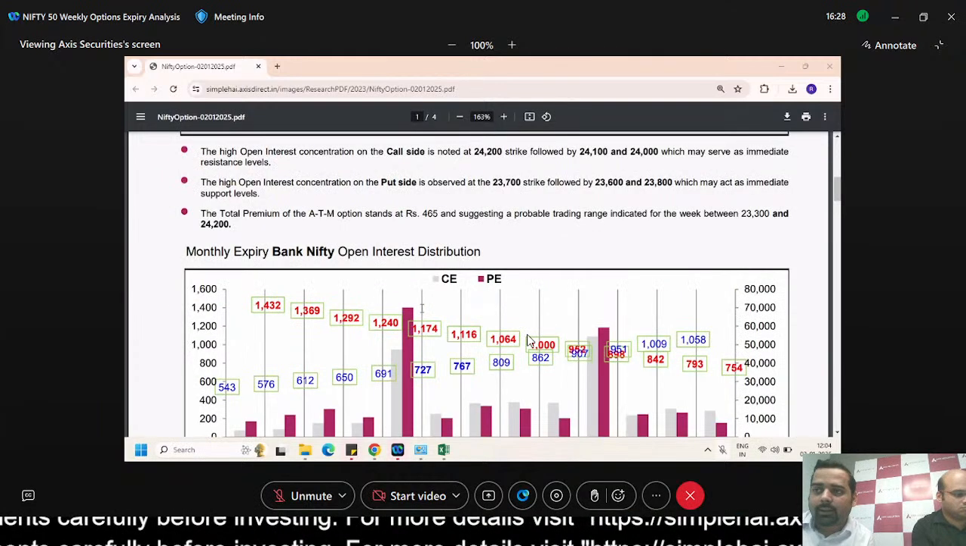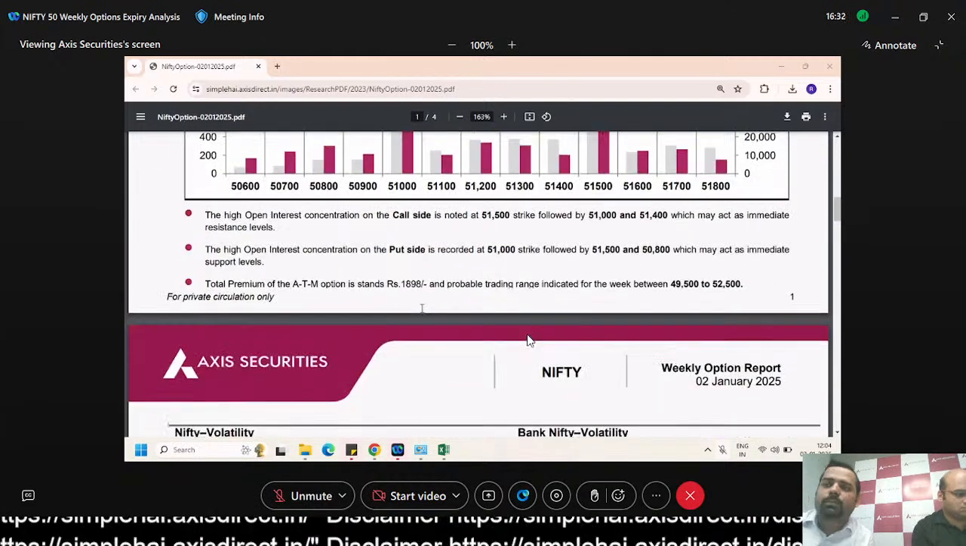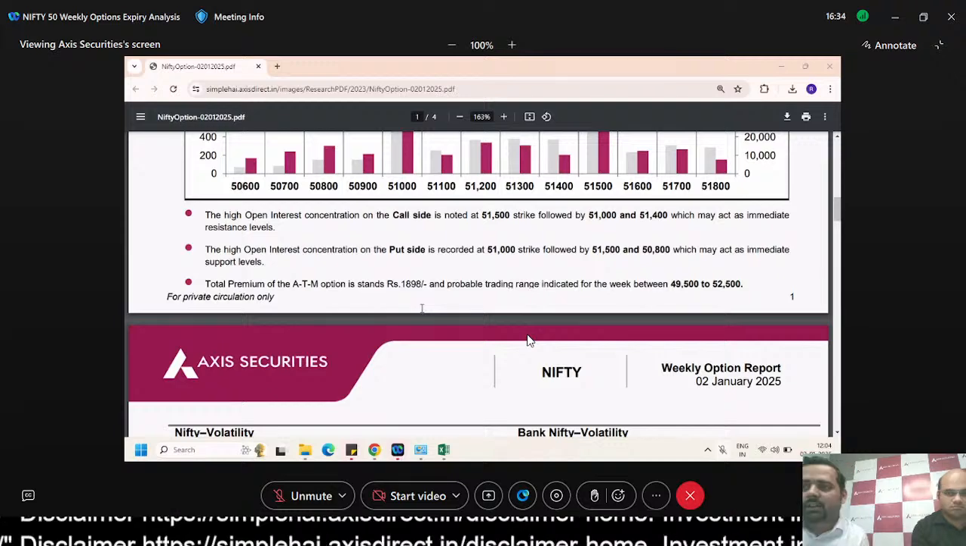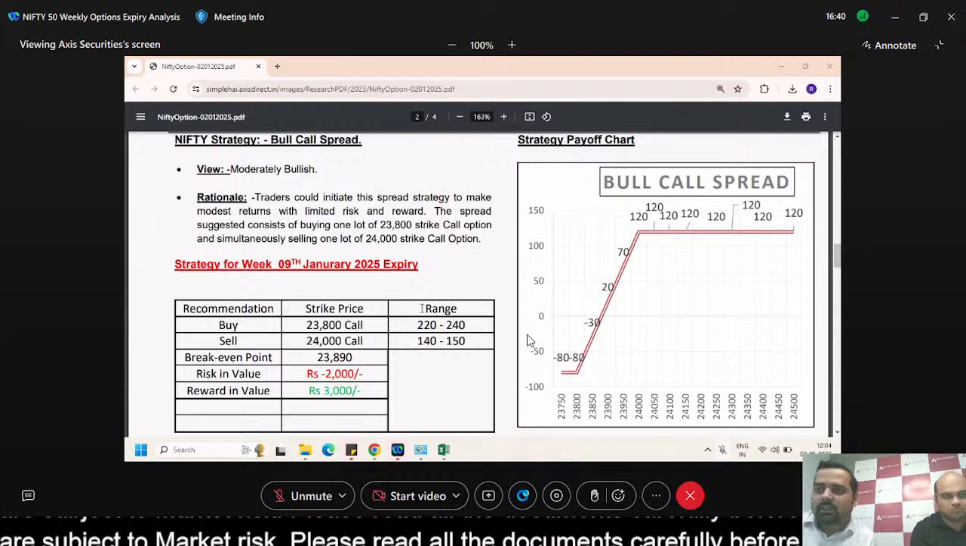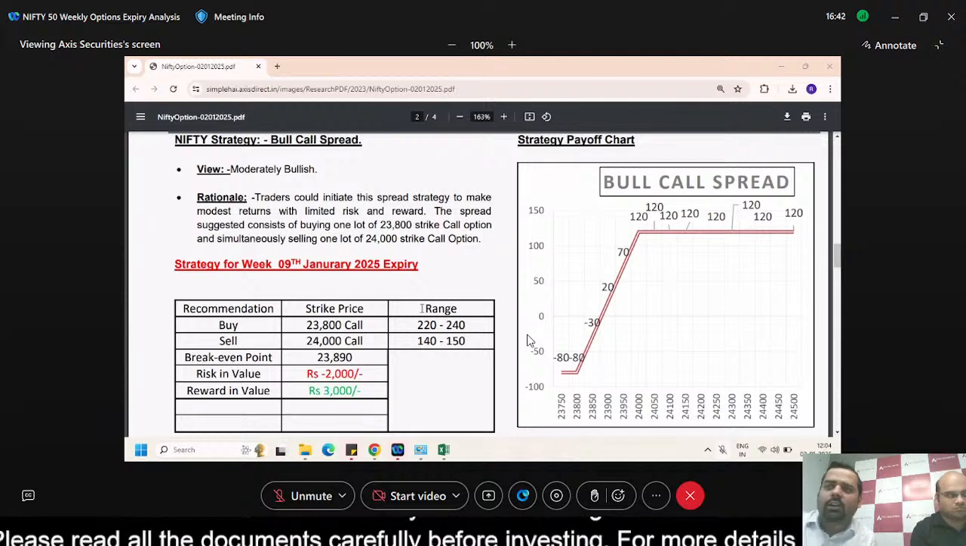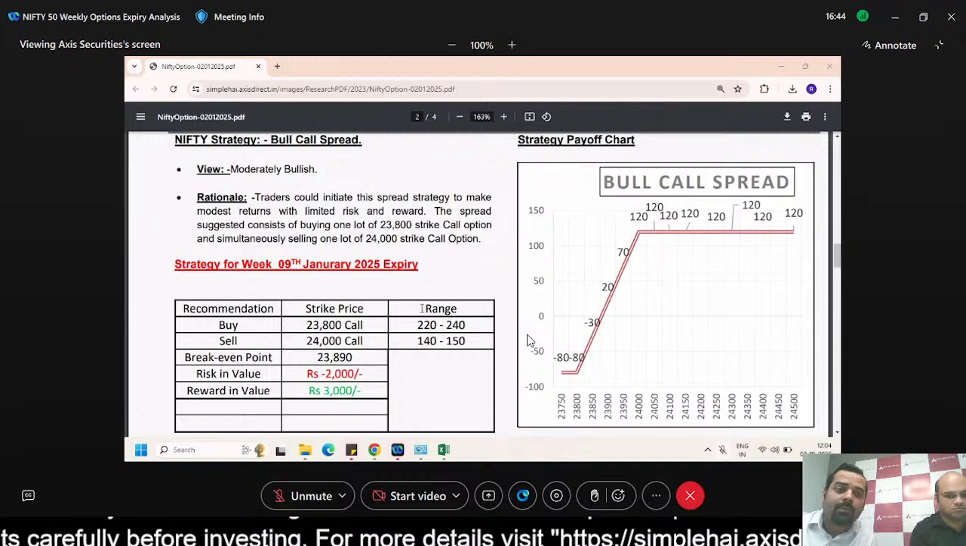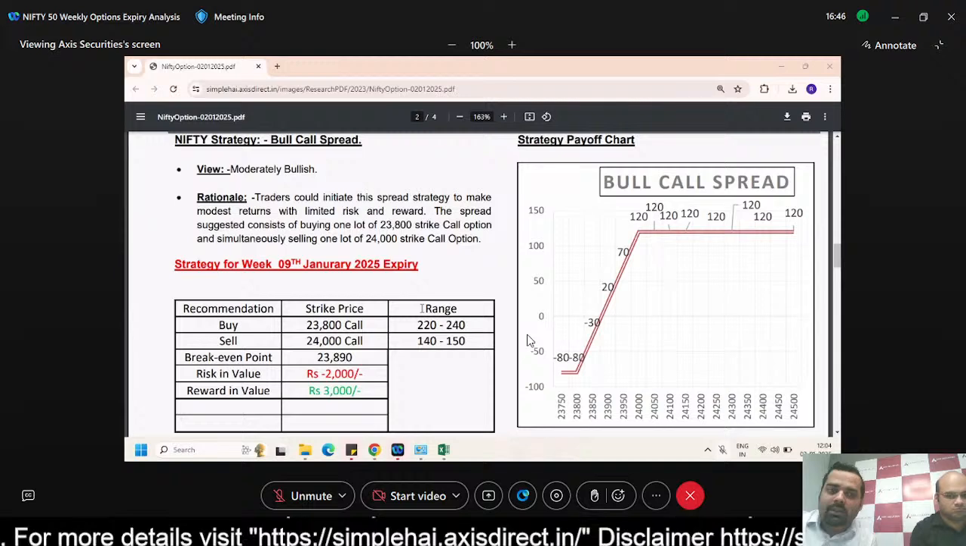Now without any further delay, I'll explain the bull call spread strategy that our research analyst has published. This is for the weekly expiry. We have suggested a bull call spread. In a bull call spread, you buy the ATM call option and simultaneously sell another call option.